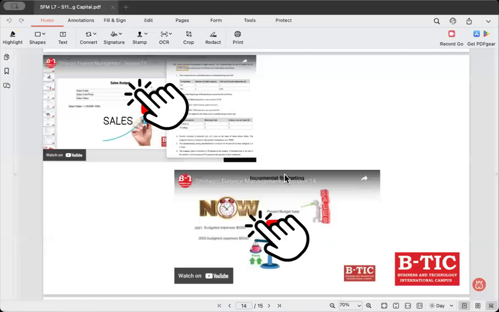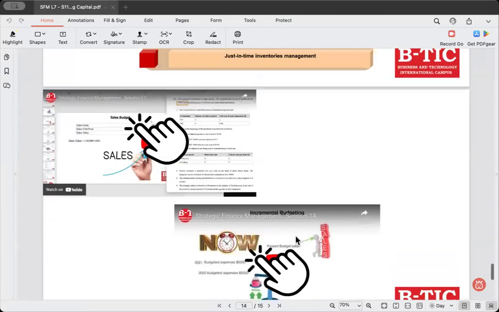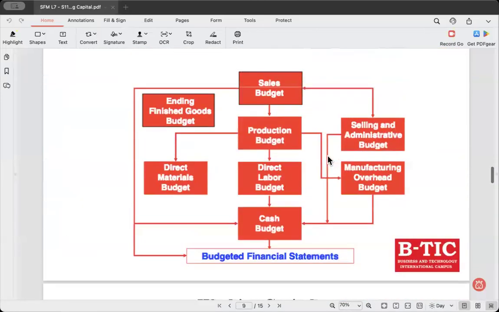Clear? And also there's another session, which is session 14, that is also a recording. You can watch it. I advise you to watch it so you'll get a better understanding about the operating budgets. This session speaks more about the incremental budgeting system, which you can watch. I advise you to watch it, please, especially session 14, because this is about incremental budgeting and you really want it. You have to be very thorough with this area because task 3 is basically into incremental budgeting system.